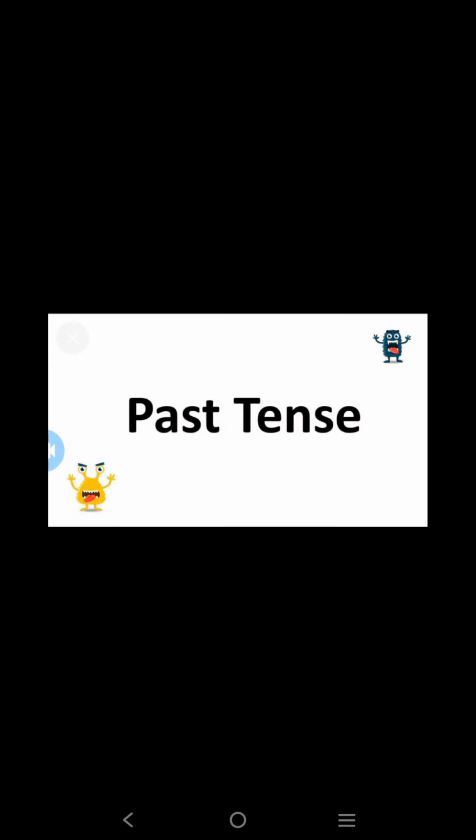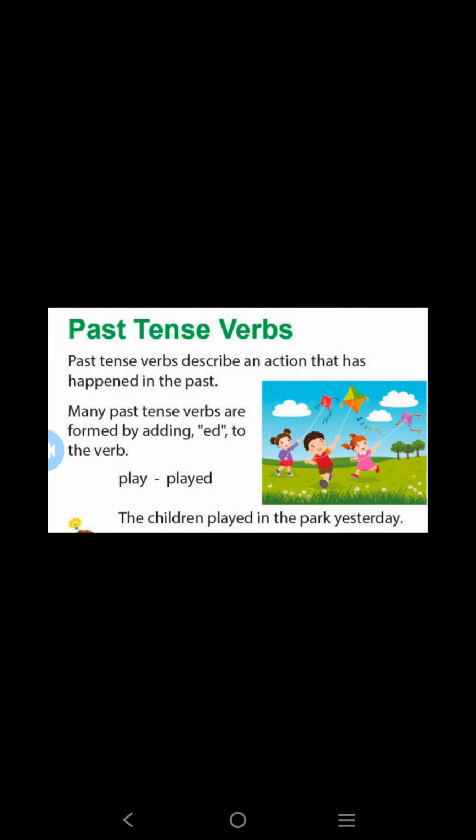Okay, the second tense is past tense. Okay, so we have seen three types of tense are there. We have seen about the first type, that is present tense, and the second type is past tense. Okay, so what is past tense? Past tense is used to refer to something that happened in the past. Okay, so past tense, it describes an action that has happened in the past. Okay, the action that has completed in the past.